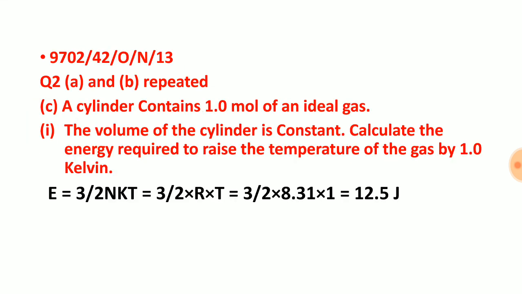Now let us move to this question. A cylinder contains 1 mole of ideal gas. The volume of the cylinder is constant. Calculate the energy required to raise the temperature by 1 Kelvin. 1 Kelvin is already given here, and we know that energy is equal to 3 by 2 nkT, and nk can be written as R here.